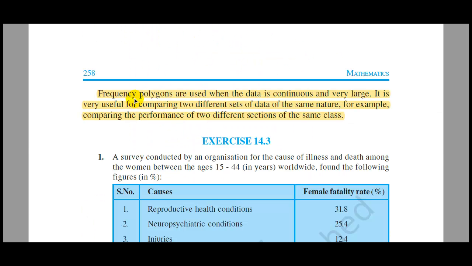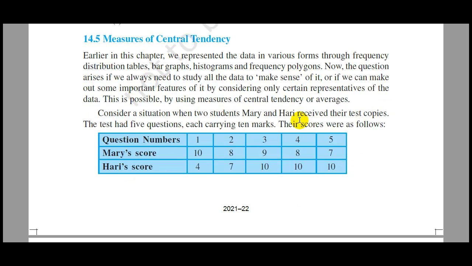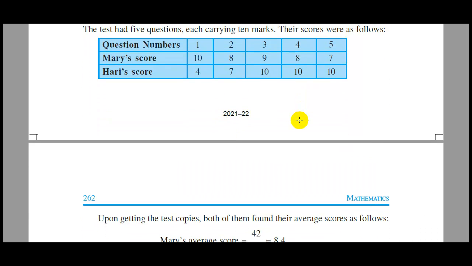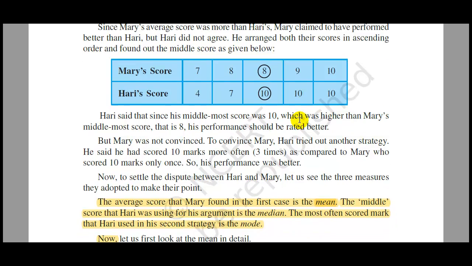The next important point is that frequency polygons are used when the data is continuous and very large. They are very useful for comparing two different sets of data of the same nature, for example, comparing the performance of two different sections of the same class. Next topic is measures of central tendency. Under this heading, you are going to study the terms mean, median, and mode.